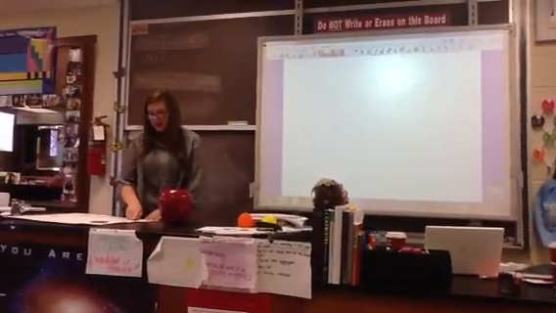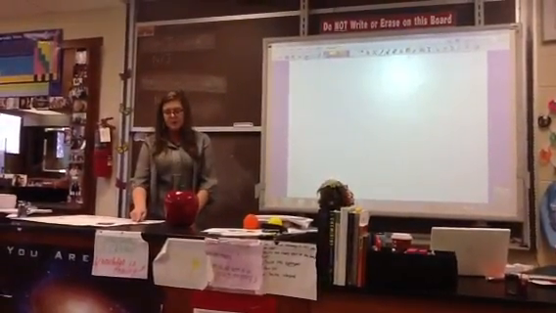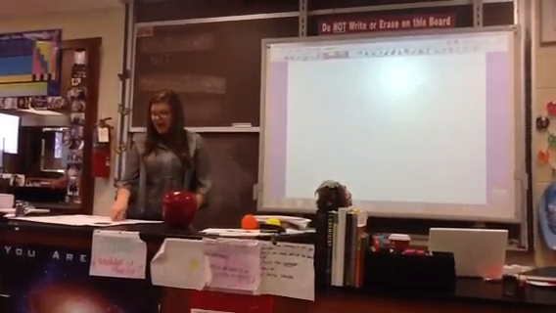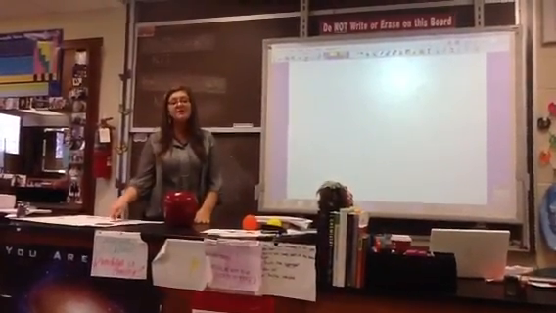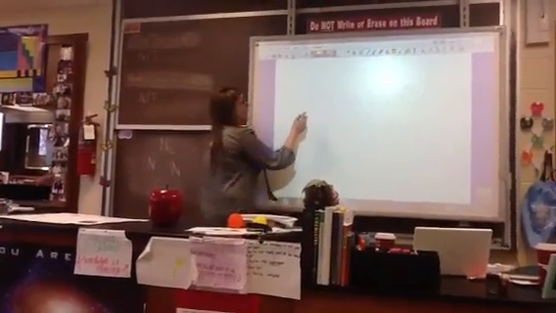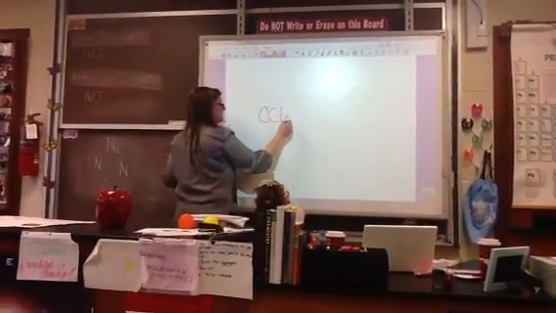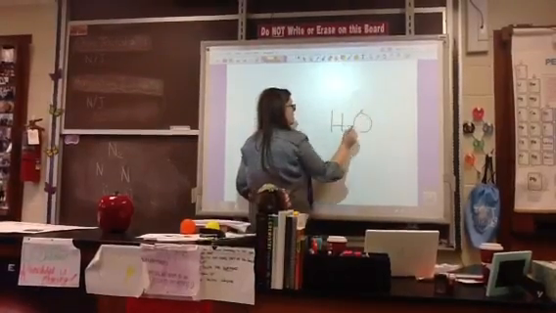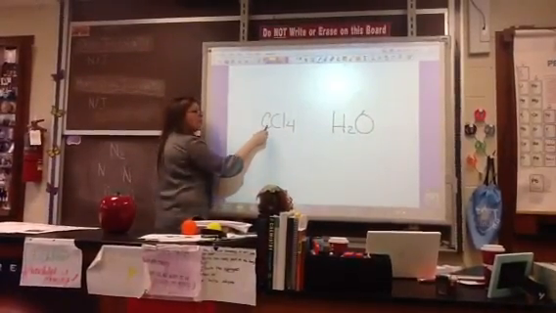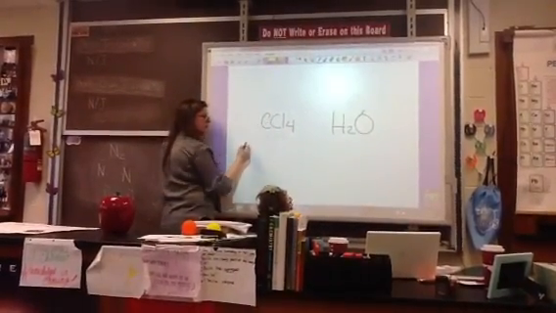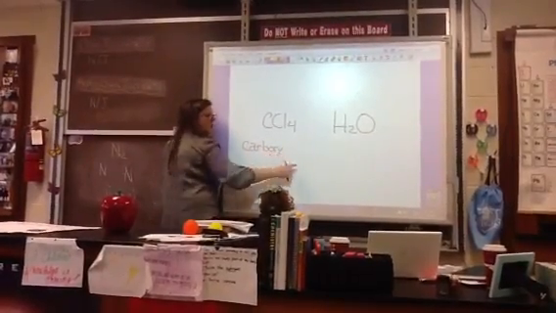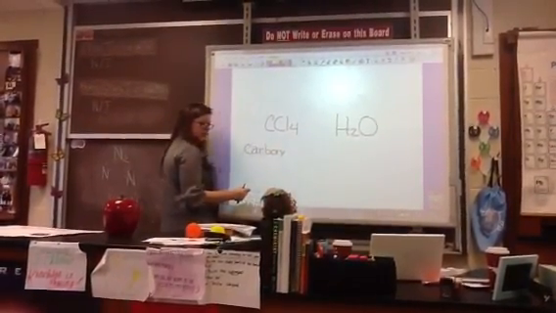Second rule. This is a trick. If there is more than one atom of the first element, I have to add a prefix in front of it. Let's say we have CCl4 versus H2O. I only have one carbon here, so I'm going to start this name off with carbon. But how many hydrogen do I have on this one?